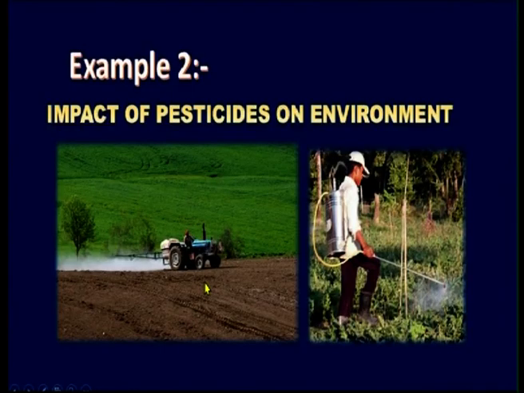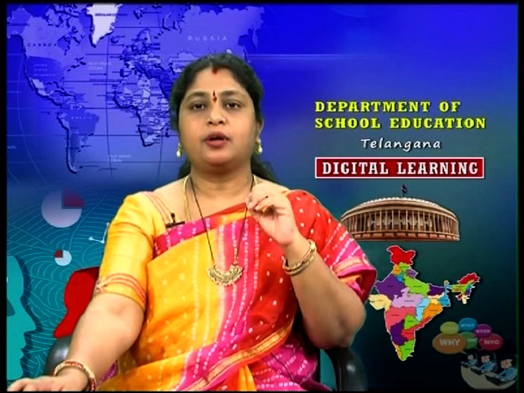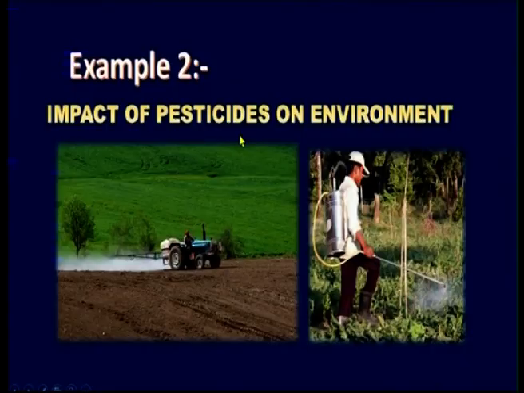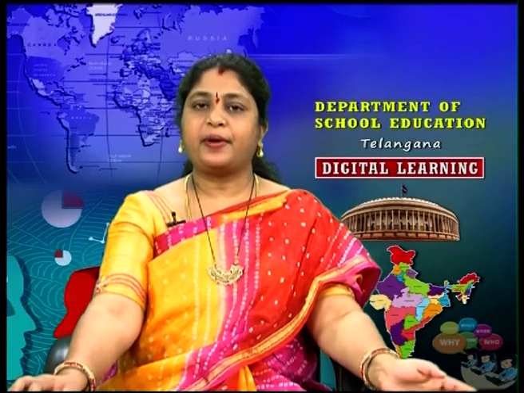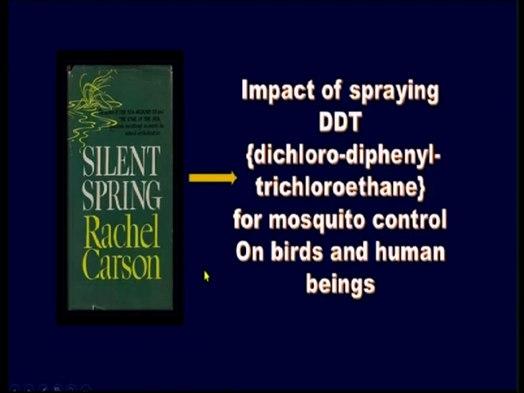So we have seen how water is getting polluted. Now let us see another example: the impact of pesticides on the environment. We are using a lot of pesticides to kill pests. But what is the impact on the environment? You can see the pictures here, how the pesticides are being sprayed. In 1962, Rachel Carson wrote a book called Silent Spring. In that book, she wrote about the impact of spraying DDT. What is DDT?